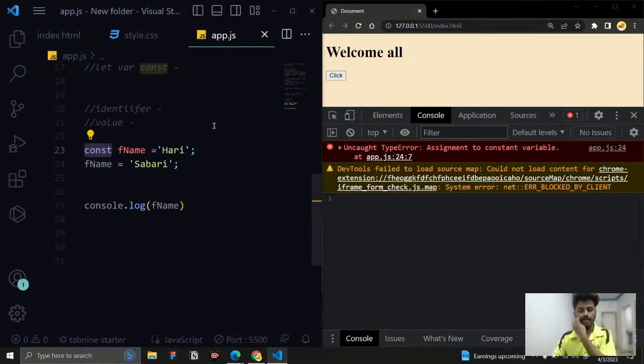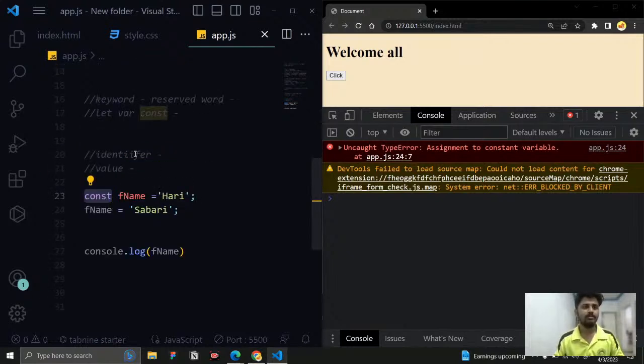What are the cases where I can use let, and what are the cases where I can use const? Let is used whenever you are going to change the variable in the future. You will understand this better when you start to write projects. But const is for constant data, like source data that I don't want to change anymore. During that time you can use a const variable. We will see where we can use it. That's the first thing.